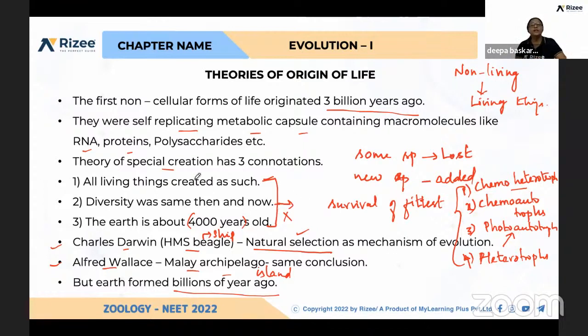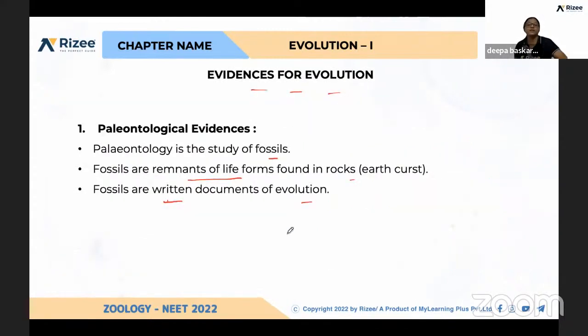So again, this was rejected, and this was clearly explained by Charles Darwin by natural selection. As I told, the animals which can survive and adapt to the different environment can survive and continue living. And the same was proposed by Alfred Wallace. But again, the Earth formed billions of years ago, not 4,000 years ago. What are all the evidences available?